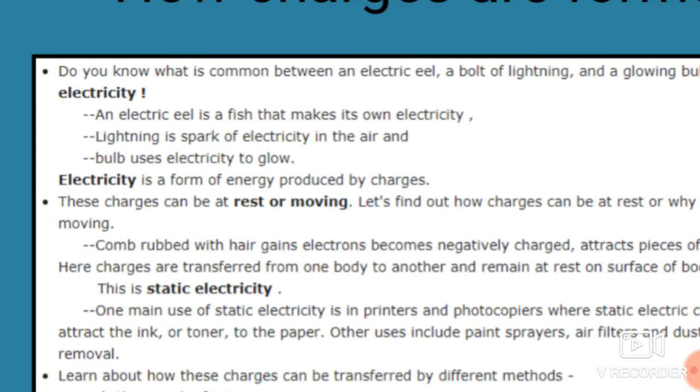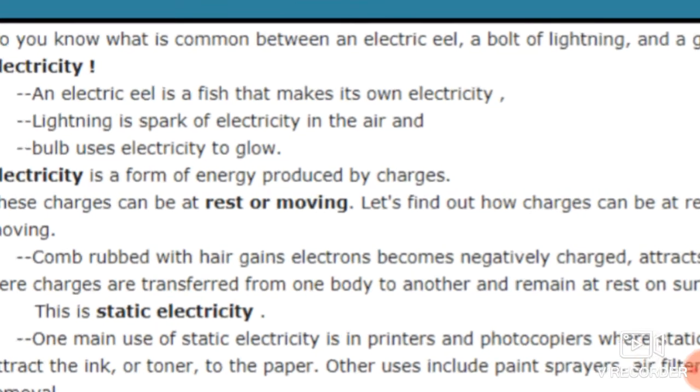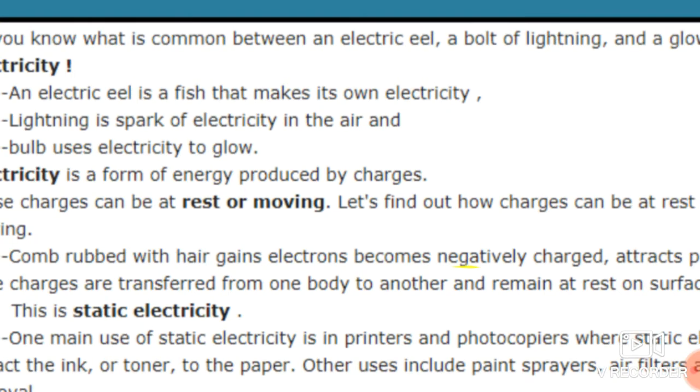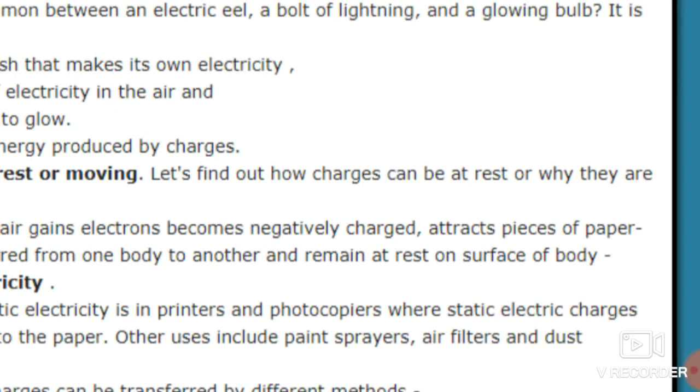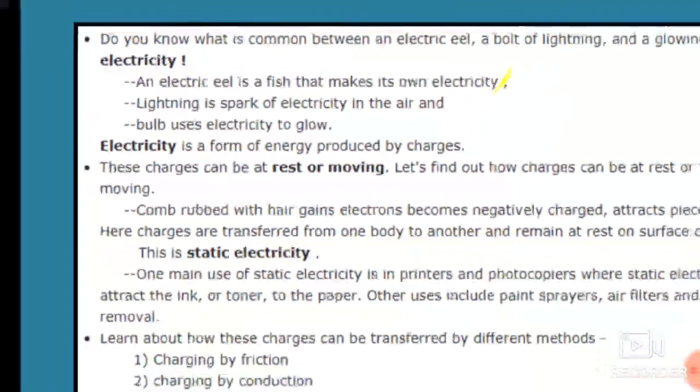So students, electricity is a form of energy which produces charges. These charges can be at rest or moving, whatever may be their position. So let us find out how charges can be at rest and why they are moving.